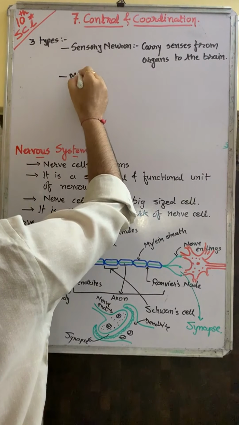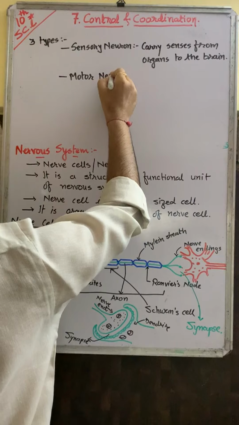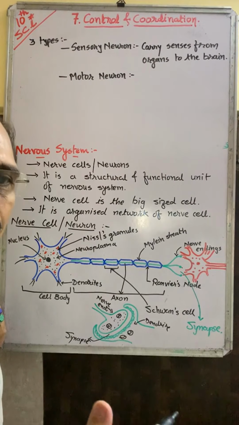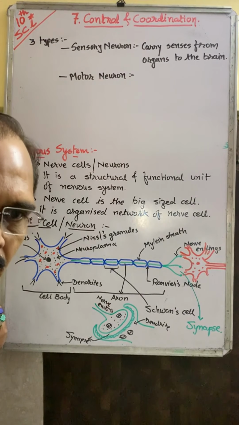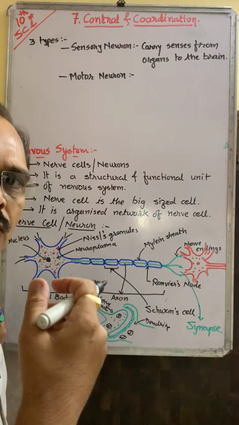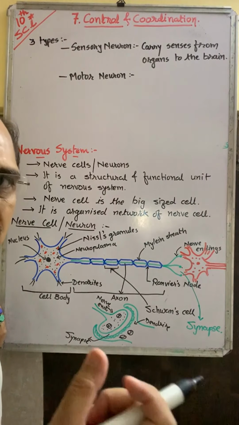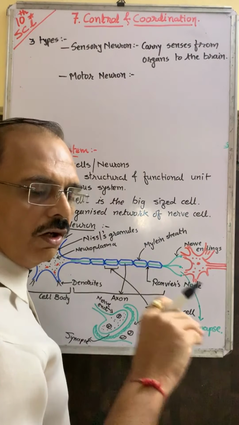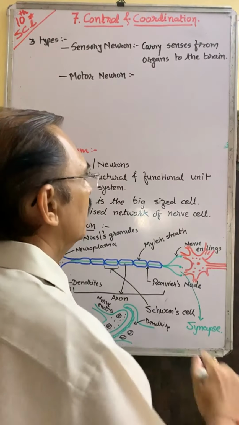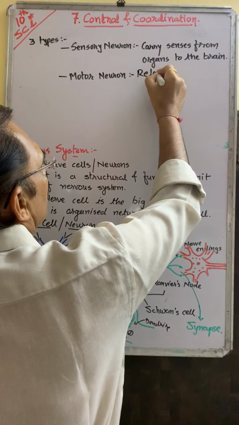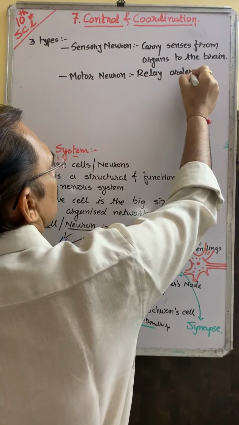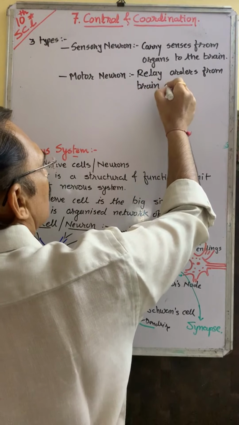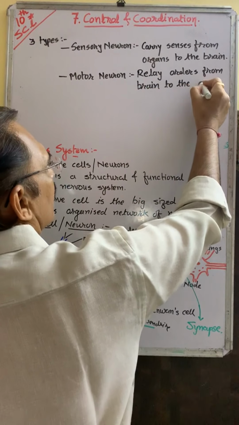Second is motor neuron. What is the function of motor neuron? Whatever message the brain interprets, after that the brain gives orders to the effector organ. So with the help of the motor neuron, it relays orders from the brain to the effector organ.